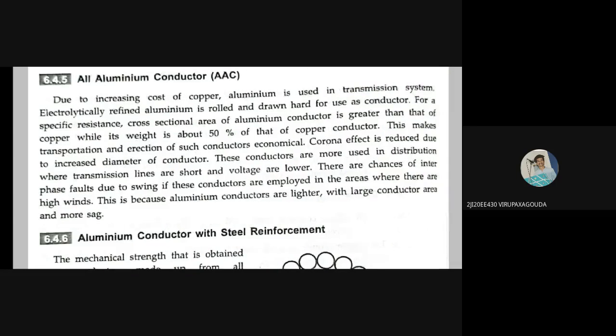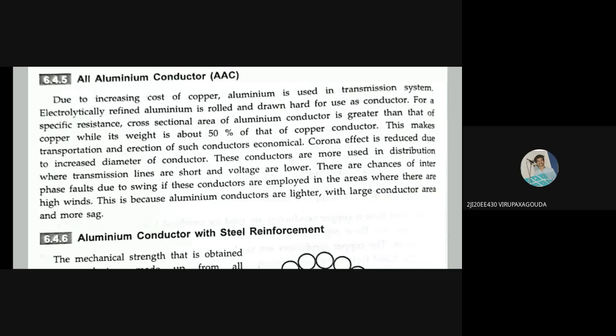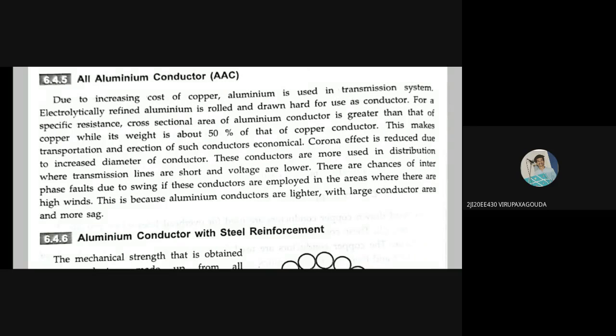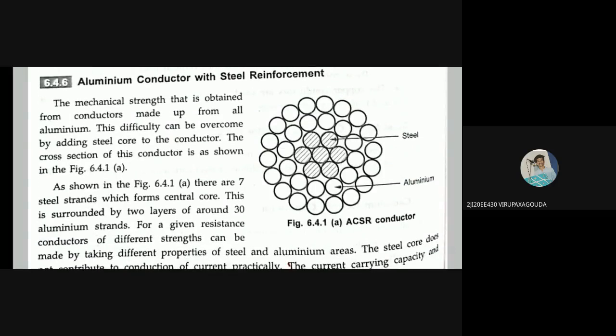Okay, this is because aluminium conductors are lighter. Again, the function of aluminium is that it is lighter in weight than other conductors. That is why it is used here. So here this is aluminium made in a different manner, like electrolytically refined aluminium. And next we go on to the aluminium conductor with steel reinforcement. See the diagram carefully. This is a very common conductor used, and the name is also very frequently asked. ACSR.